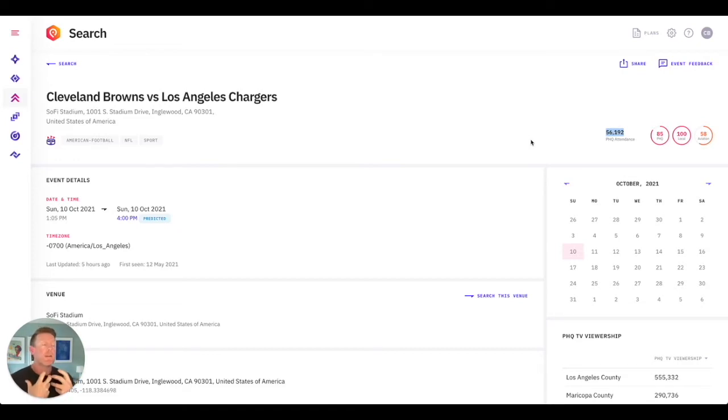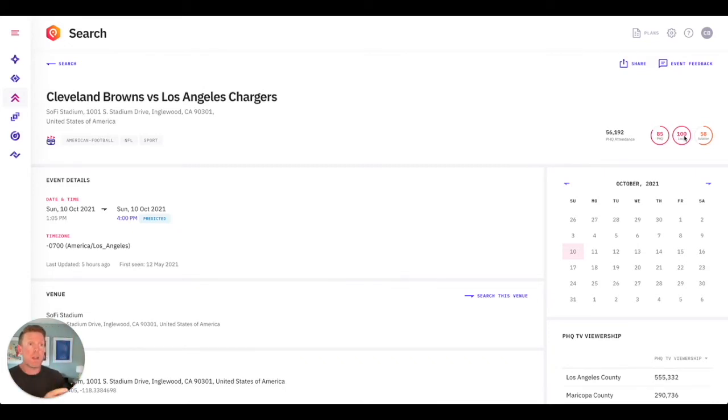How do we do that? We stitch that together from a vast amount of information, anything from the teams playing, who the players are, what arena they are playing at, what is the capacity of that arena, what is the historical attendance. So we use our vast knowledge graph to predict how many people are going to be attending that event. As you saw earlier, we also have our ranks. So we know that this is going to be a large one from a global point of view, but also locally based on population density. It's going to be very significant in that particular area in Inglewood.